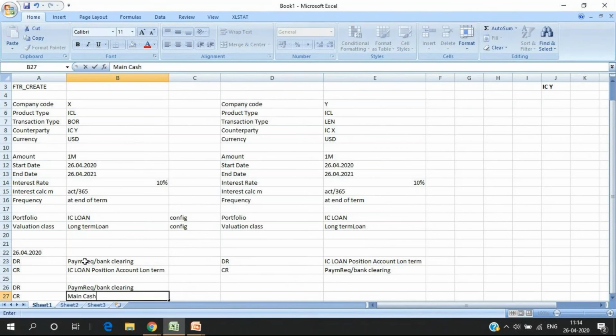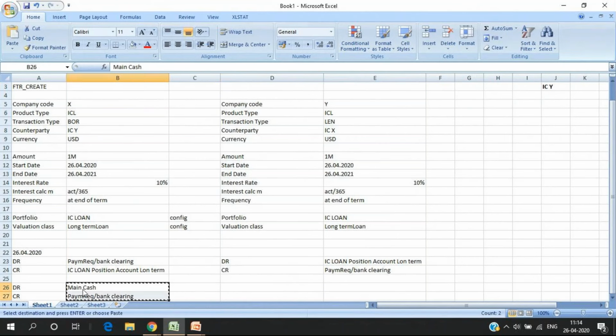As I said, what is this deal? Sorry, opposite. What is this deal? On the first day of the trade, my X is receiving money because it is borrowing. So if I take a loan today, the bank will send me money. My main cash account is debit, right? Simple.